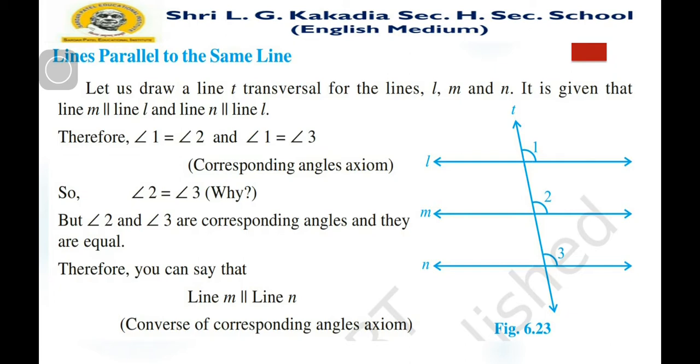So we can say that if any two lines are parallel to the same line, then both lines are parallel to each other. So let's solve some examples by drawing such parallel lines, and we can find corresponding angles, alternate angles and other angles by using this axiom.